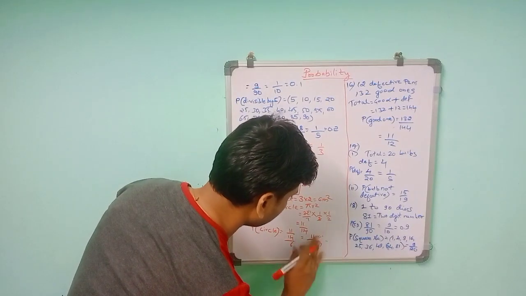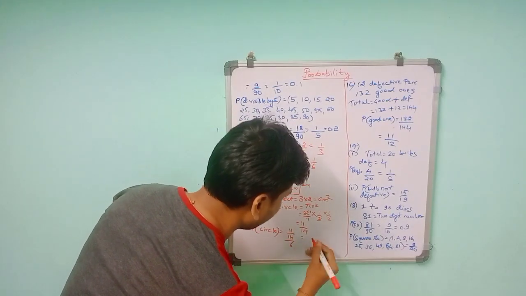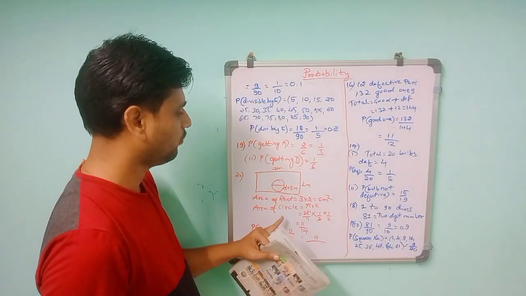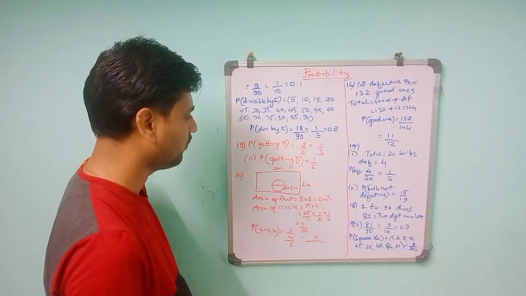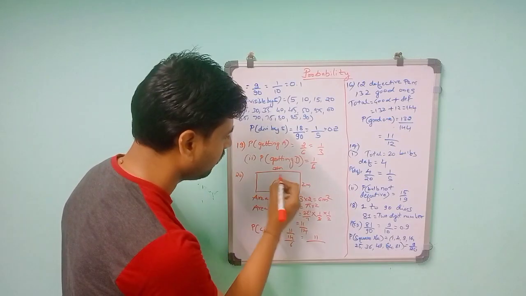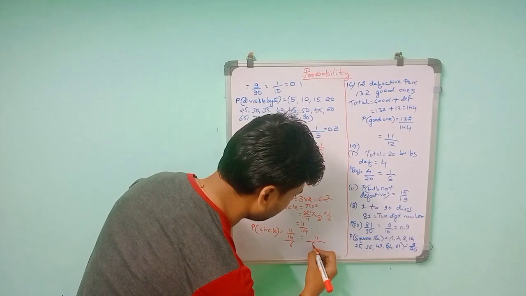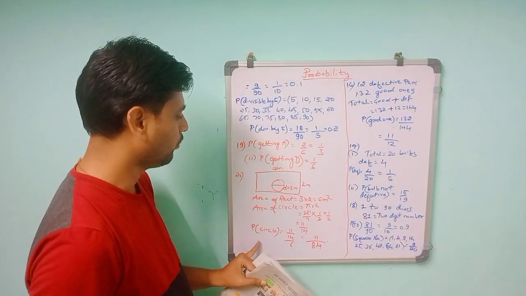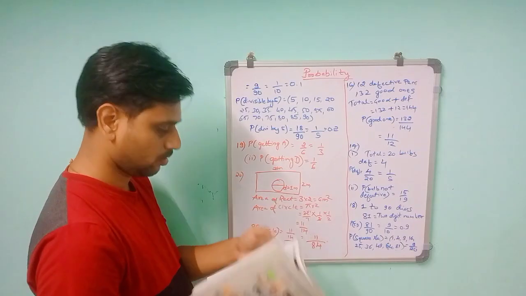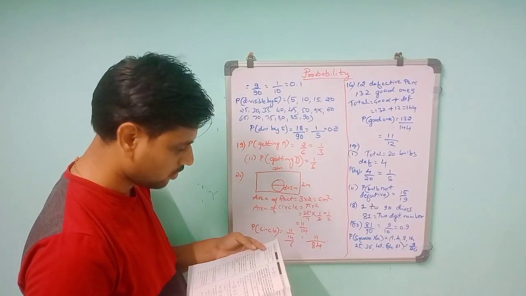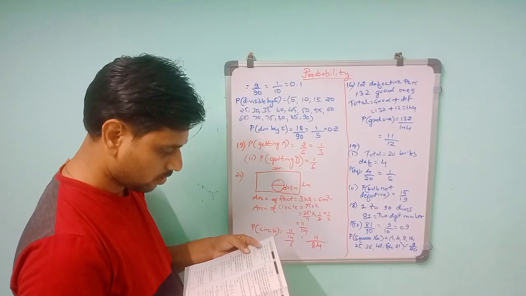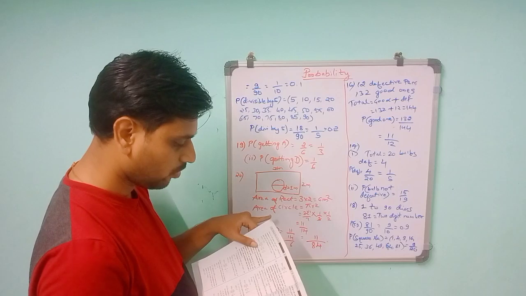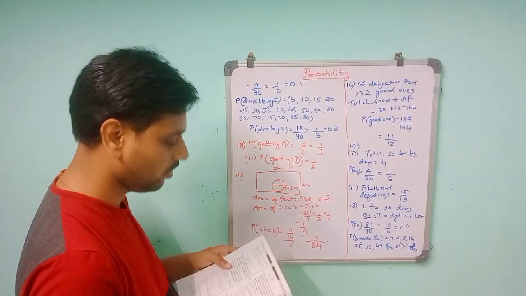So 14 into 6. 11 by 14 is the area of the circle. This one you have taken as the favorable outcomes. Total outcomes is the total rectangle, that is 6. So 14 into 6 is 84. So you got 11 by 84. So 11 by 84 is the probability of the circle, that the dice will land at random, dropped on the rectangular region.